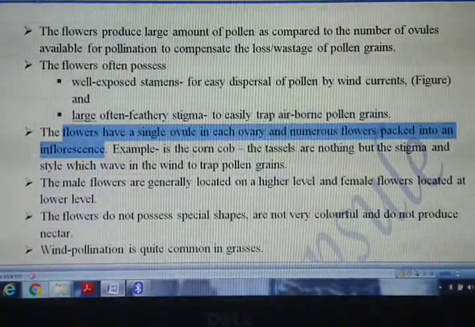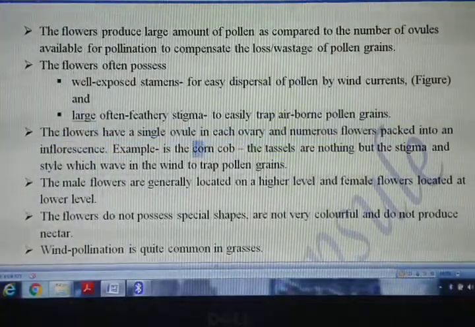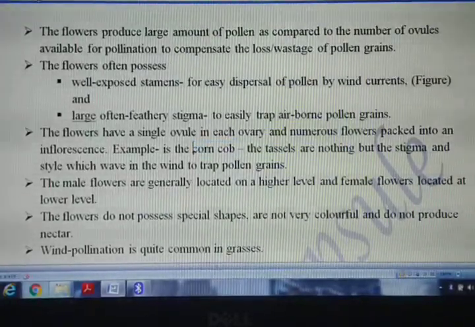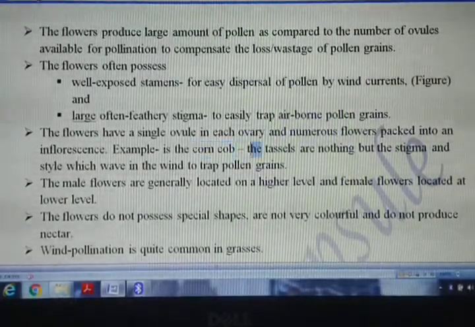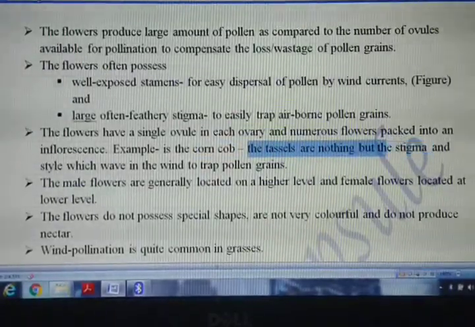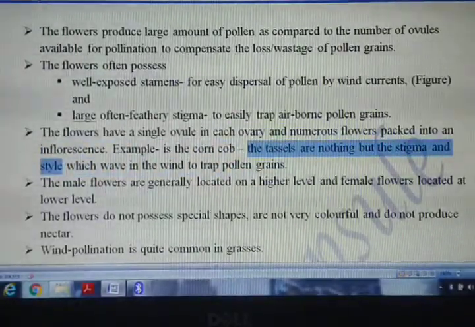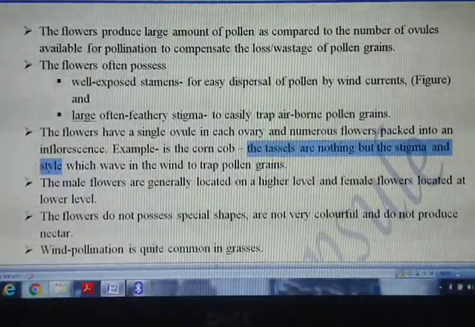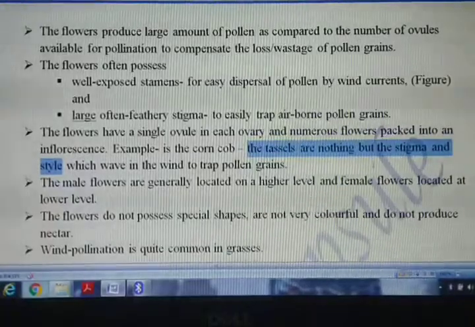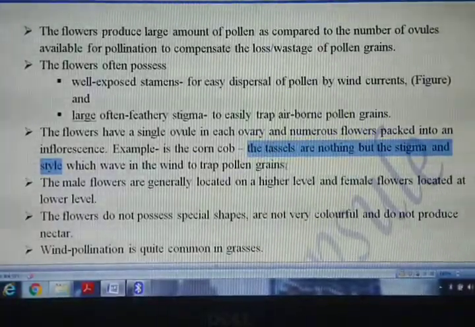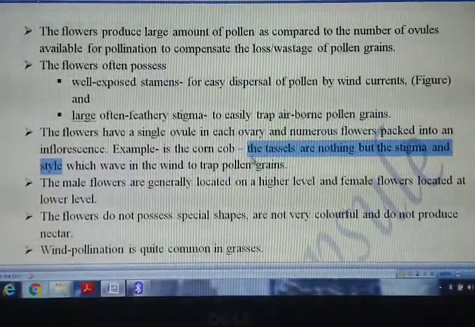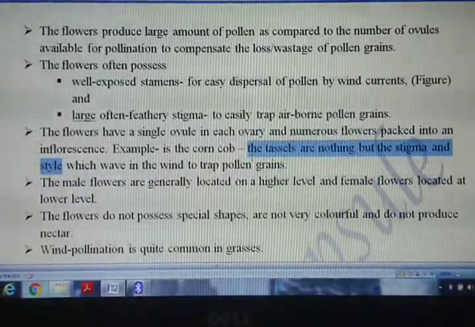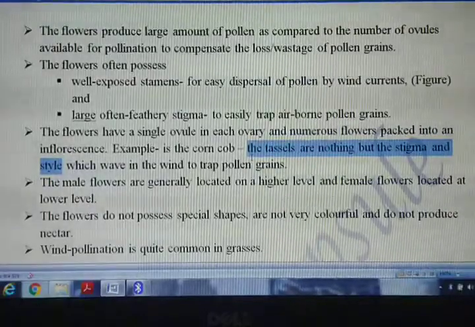A very good example of this is corn, यानी कि मेज की बात कर रहे हैं. It is called a corn cob. The tassels are nothing but the stigma and the style. मतलब अगर तुमने कभी देखा है, किसकी बात कर रहे हैं हम, मेज की. When we buy from the market, they have some coverings जो हम खाते हैं उसके ऊपर. That has to be removed, and then we either roast it or boil it and then eat.